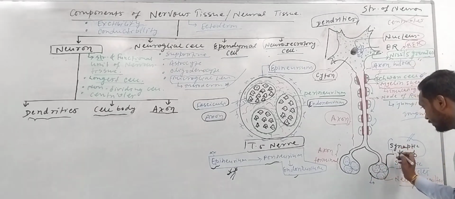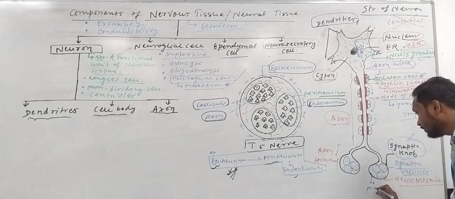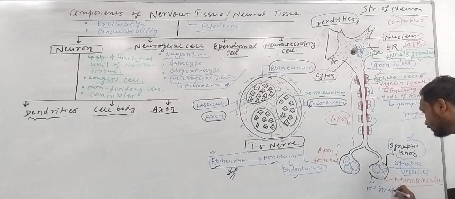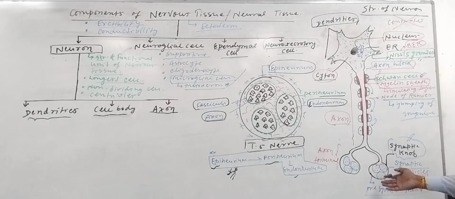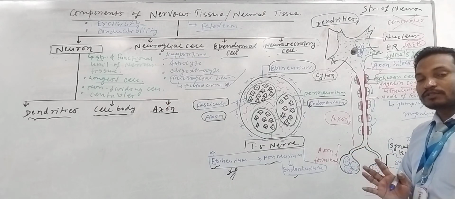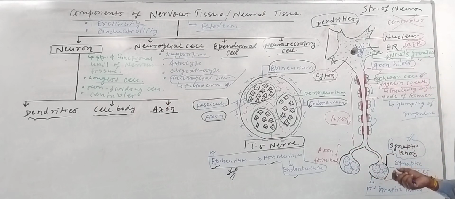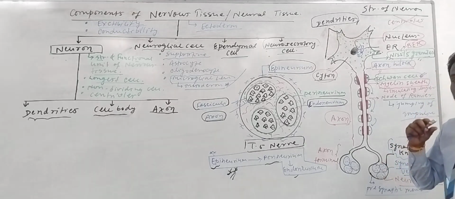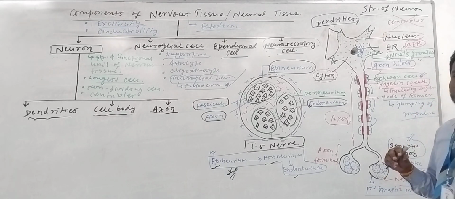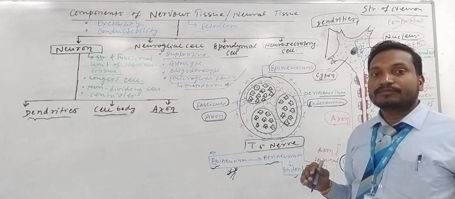The membrane of the synaptic knob is called the presynaptic membrane. Presynaptic membranes join with another neuron to form a synapse. The synapse is the junction between the presynaptic and postsynaptic membranes, with the synaptic gap in between.